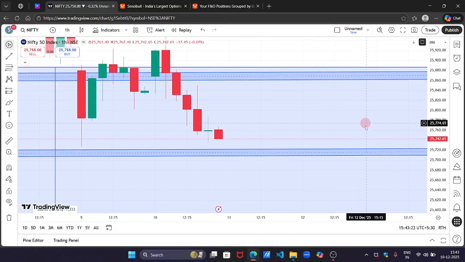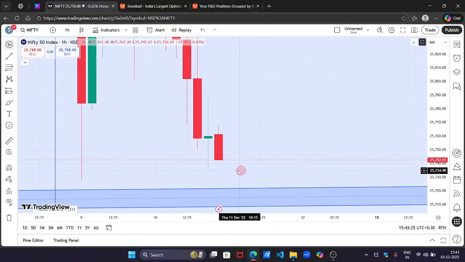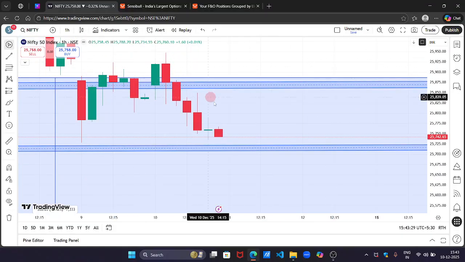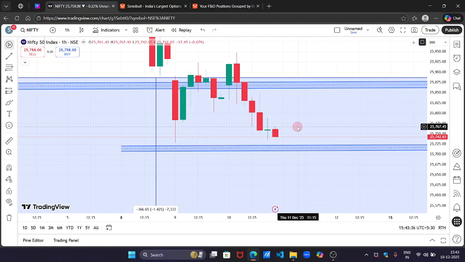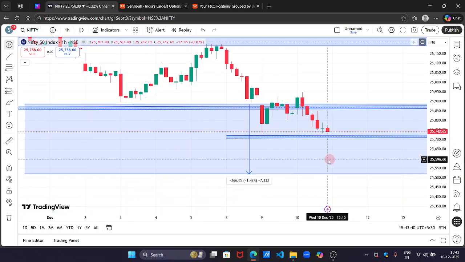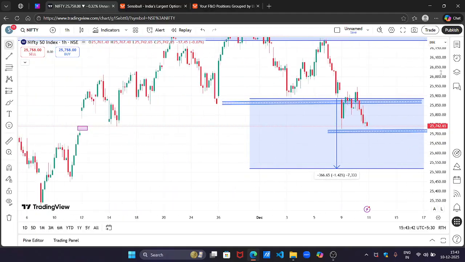And if we see this one, the closing and low are at the same level. Today's closing and low are at the same level. So we can still expect a decline. I would say the trend is downwards.